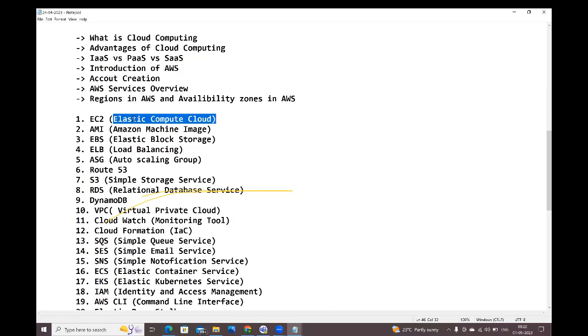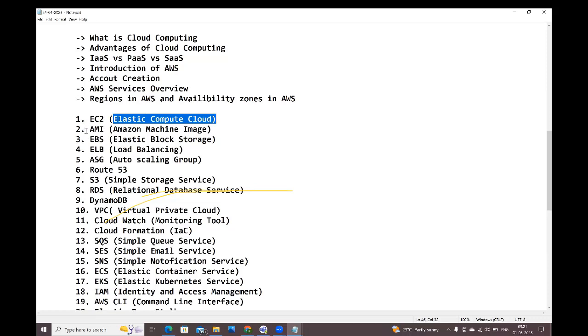Which virtual machines can we create? We can create Windows virtual machines, Linux virtual machines, and Mac virtual machines. By using EC2, we are going to create the virtual machines, servers, instances. Those virtual machines we can call servers, we can call instances, guys. VMs, instances, servers, everything is the same. Those things we are going to create by using the EC2 service. EC2 stands for what? Elastic Compute Cloud.